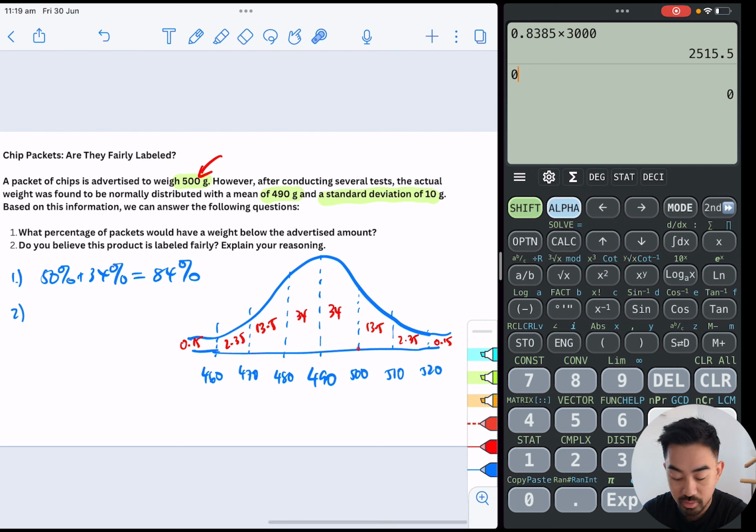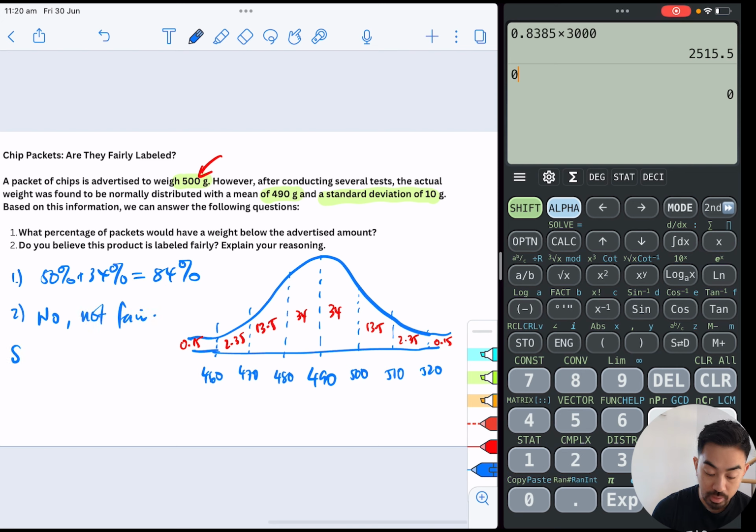That means if you buy chip packets 100 times, 84% of those chip packets are going to be less than what they advertise. So clearly that's not fair. So in other words, if you bought 100 packets of chips, only 16 packets are actually going to be what they advertised. So in essence, no, not fair. 84% are below the advertised amount.